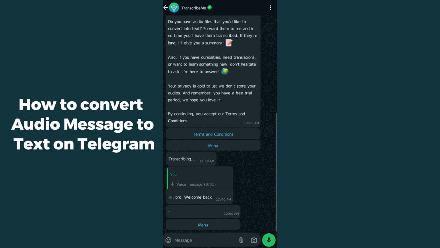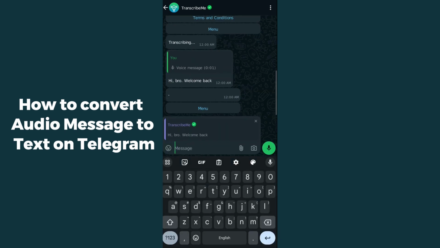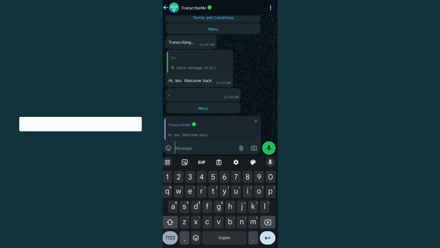You guys can see here it has transcribed what I said in my voice message. You can see the accuracy of this. This is so amazing.